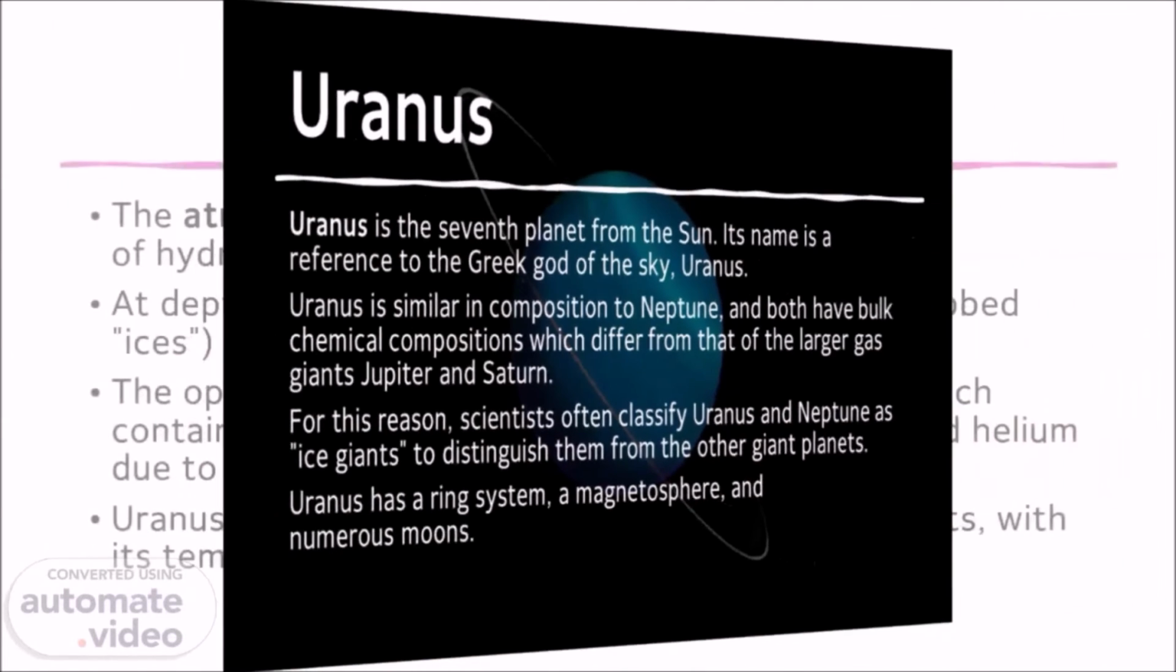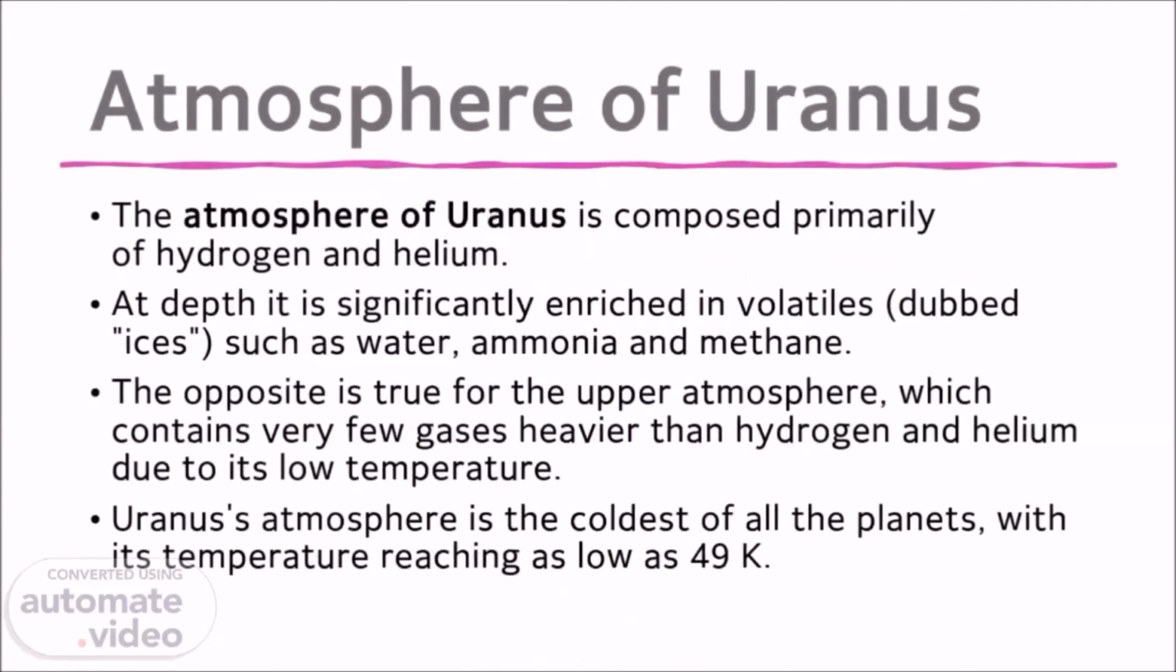Atmosphere of Uranus. The atmosphere of Uranus is composed primarily of hydrogen and helium. At depth it is significantly enriched in volatiles, dubbed ices, such as water, ammonia and methane. The opposite is true for the upper atmosphere, which contains very few gases heavier than hydrogen and helium due to its low temperature. Uranus's atmosphere is the coldest of all the planets, with its temperature reaching as low as 49 K.